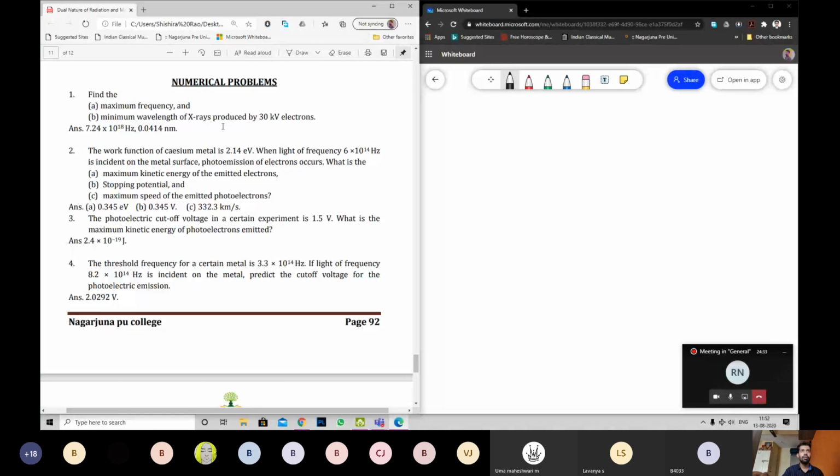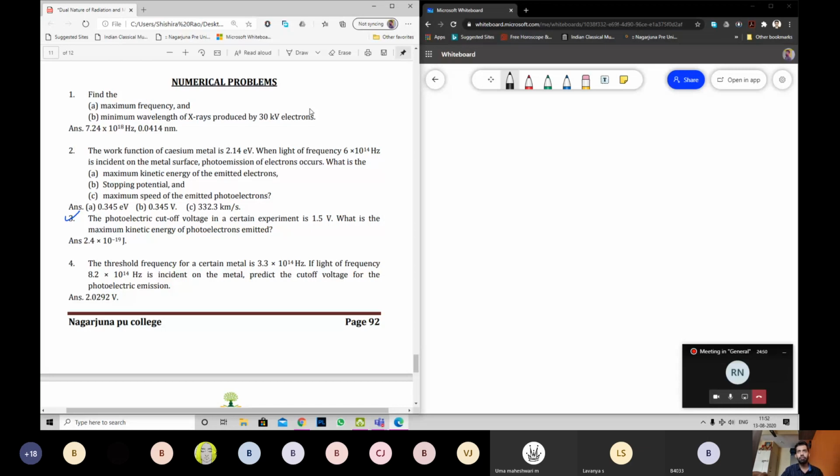Now, here we'll start with the third one. The photoelectric cutoff voltage. Cutoff voltage means stopping potential, same thing. Vs is given, in a certain experiment it is 1.5 volts. What is the maximum kinetic energy of photoelectrons emitted? The first formula that I wrote. The given value is Vs, cutoff voltage, stopping potential, equals 1.5 volts. Question: what is the maximum kinetic energy of photoelectrons?